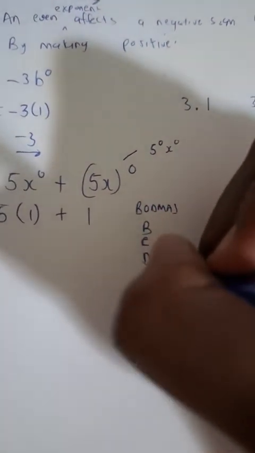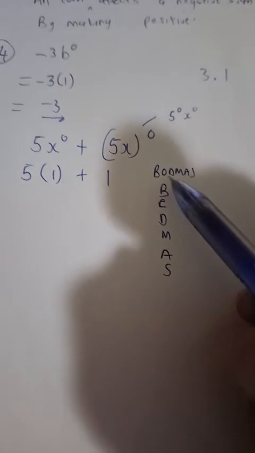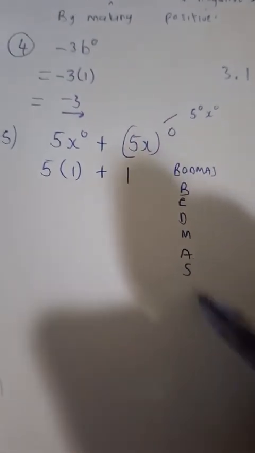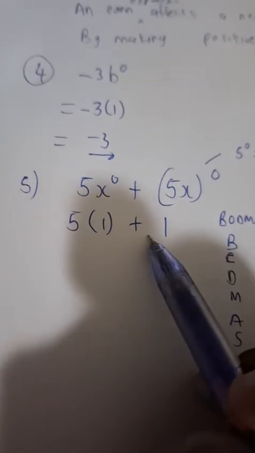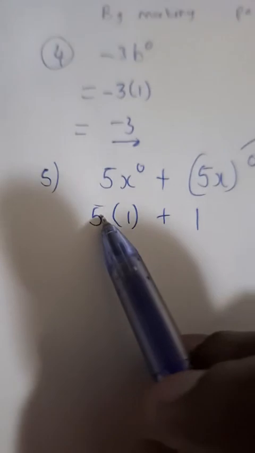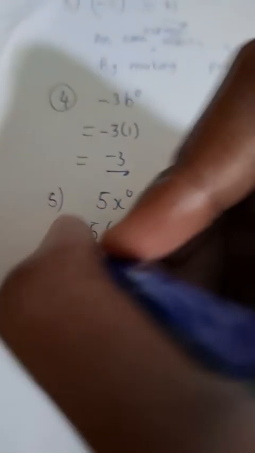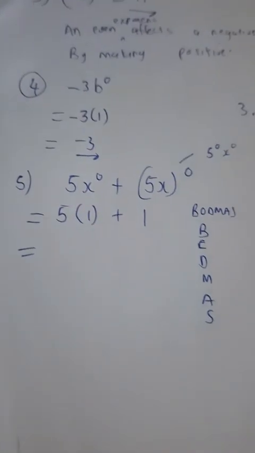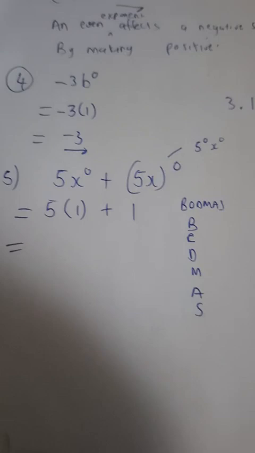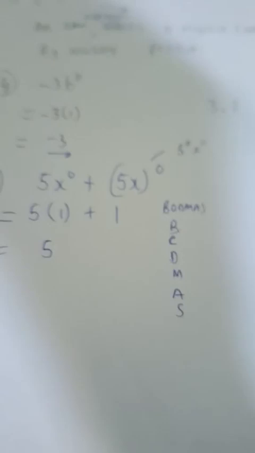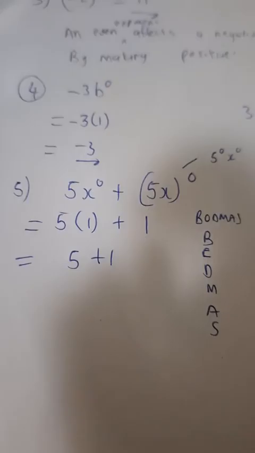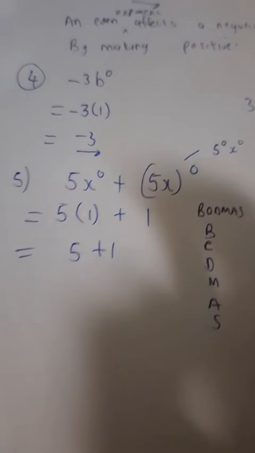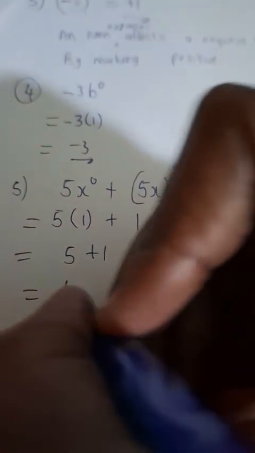You know, when we're dealing with exponents, we start talking about BODMAS. Brackets, exponents, division, multiplication, addition, and subtraction. So obviously, you would never say 1 plus 1 and say it's 2 and then say 2 times 5 is 10. That would be absolutely out of the realm of BODMAS. Okay, so we apply BODMAS. That leaves us with 5 times 1, which is 5. Multiplication is done. Now addition can follow. 5 plus 1 is equal to 6.